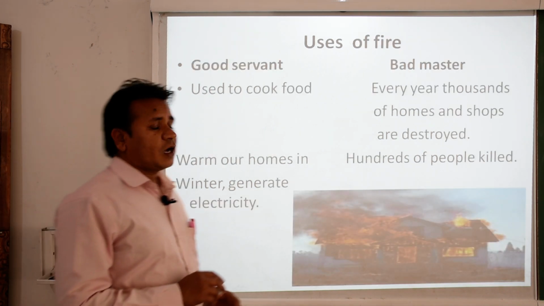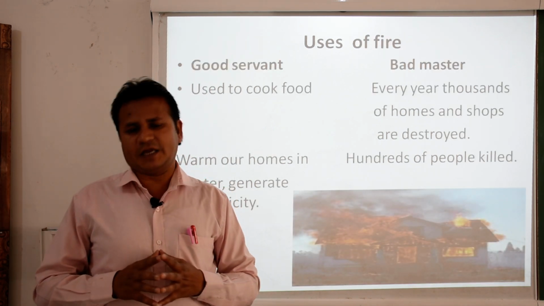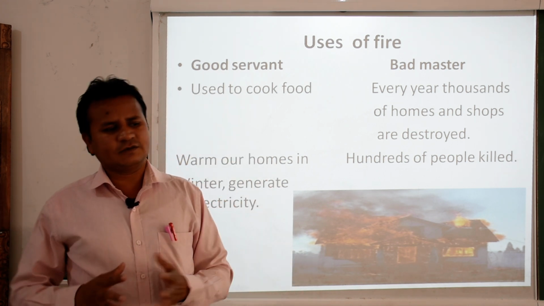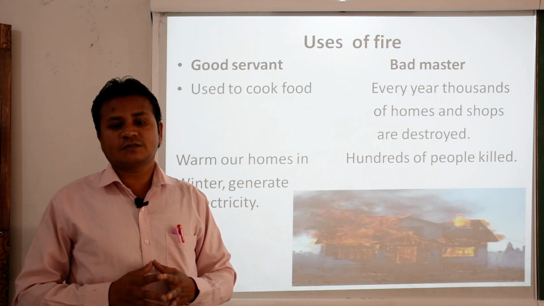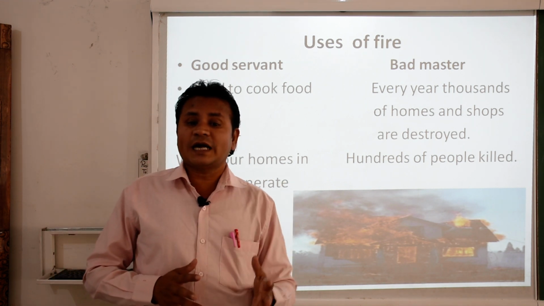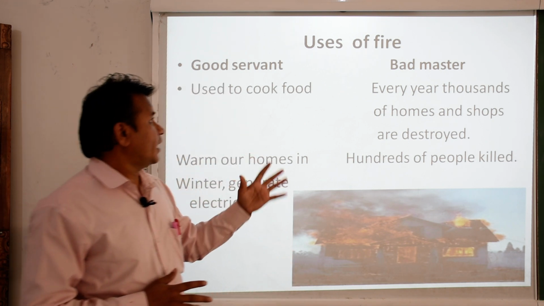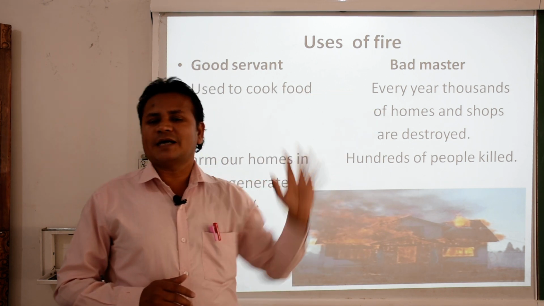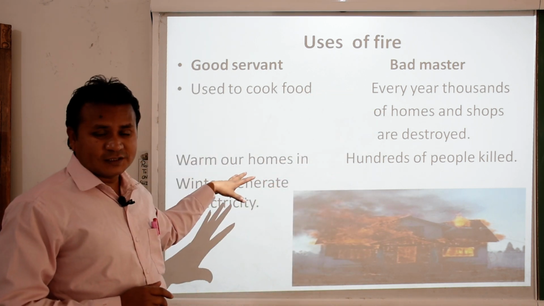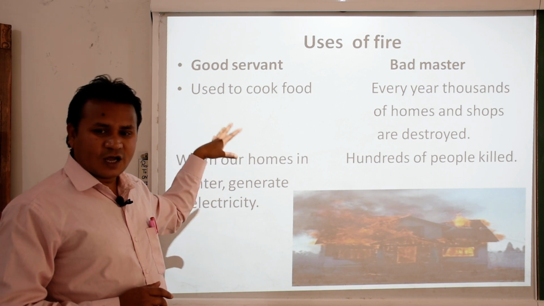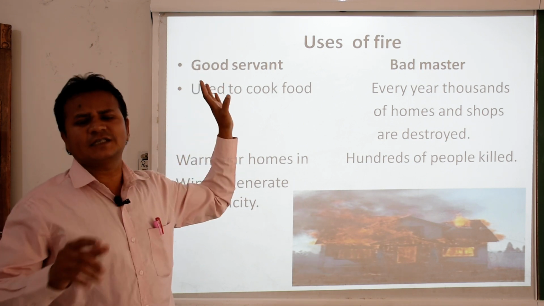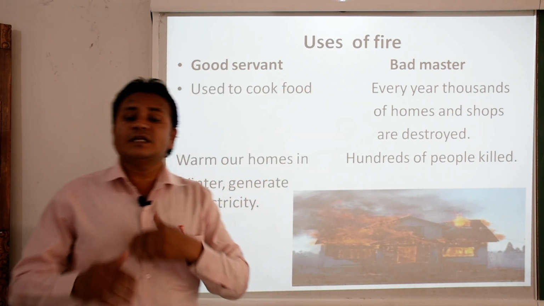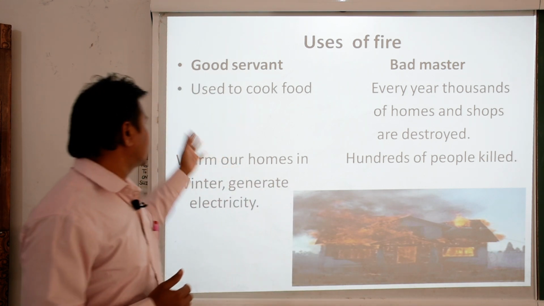Then we will talk about how we use fire, what the uses of fire are, positive as well as negative. Generally we think about the positive things, but we should also know the negative aspects of fire. Let us see: a good servant as well as a bad master. When fire is under our control, we can say it is a good servant, a servant of human beings generally, and a bad master when it is out of control. How is it? Let us see.